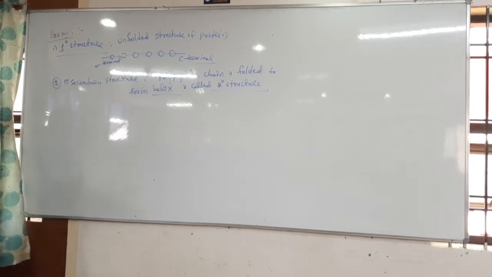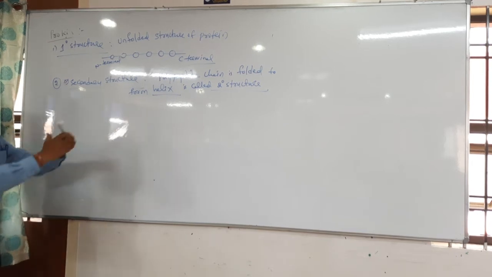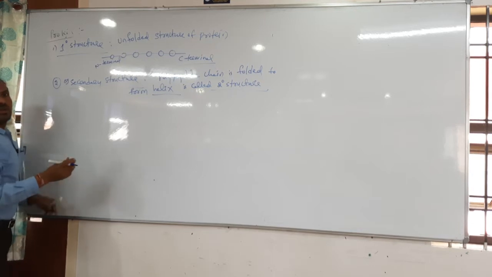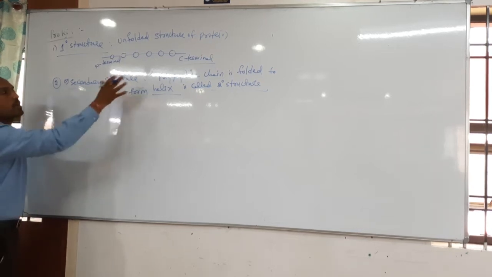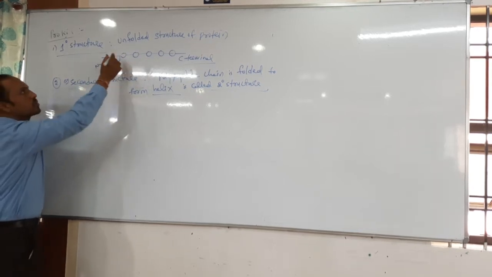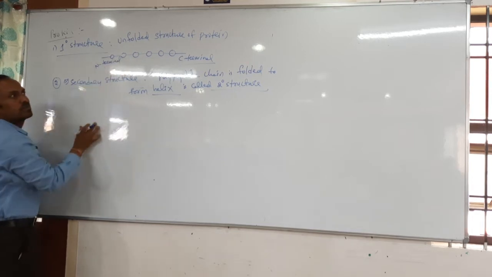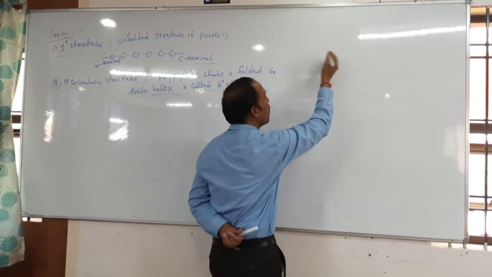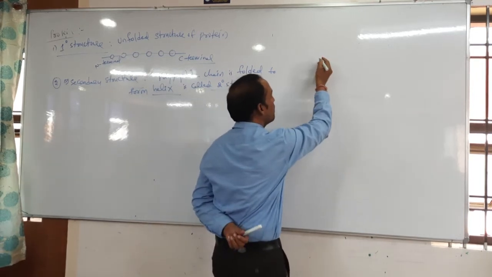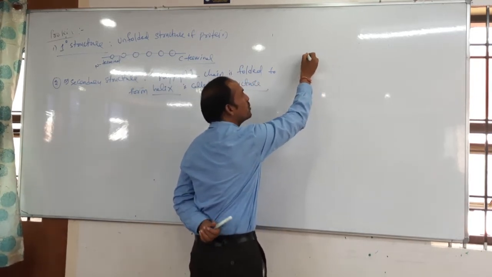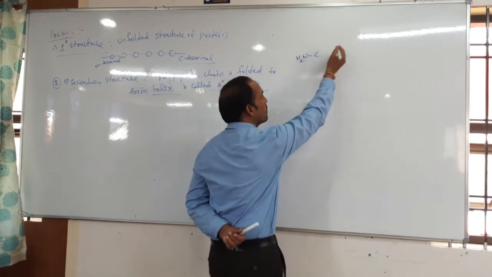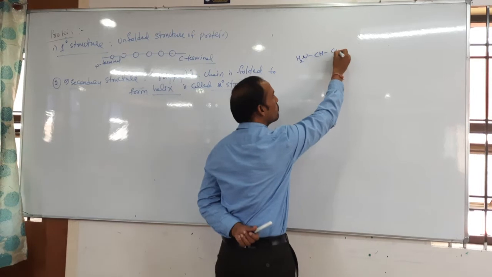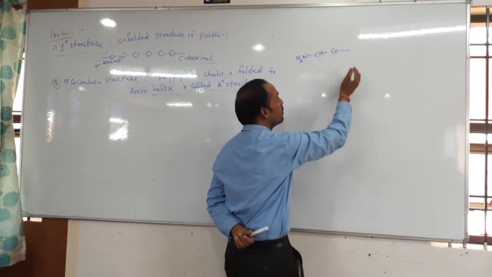Secondary structure. What is the secondary structure, sir? Just before, I said the primary structure is over. But do you remember, students, the polypeptide structure? In the polypeptide structure, every amino acid, how it looks like, I'm writing now. Here NH2 is commonly present. Next one, CHCO. Here, which bond is there?